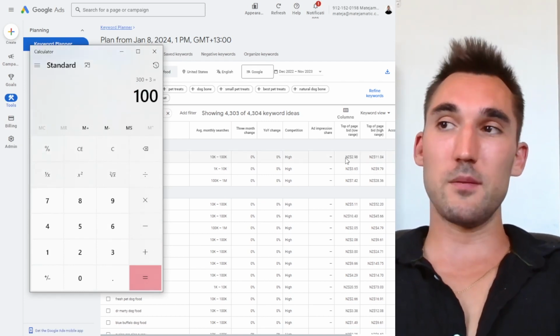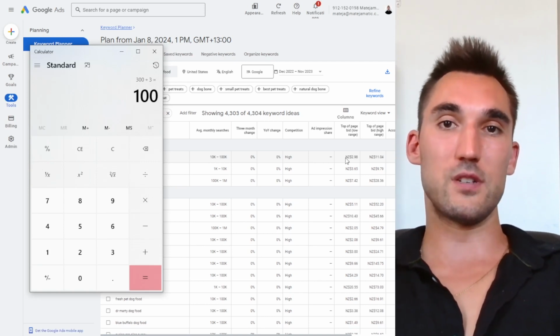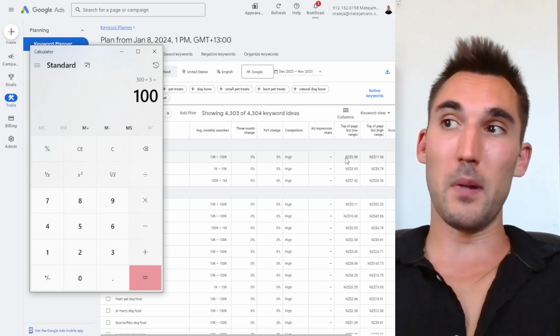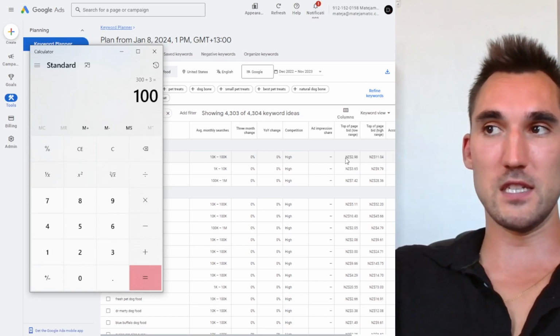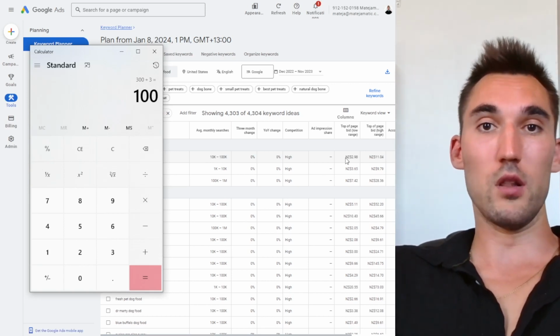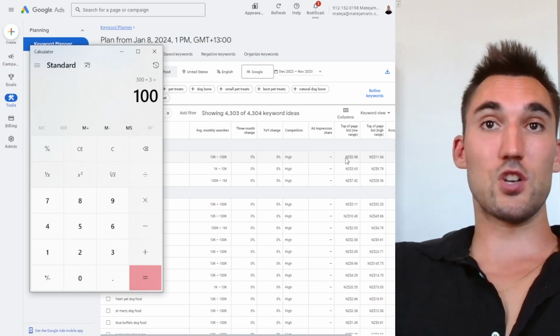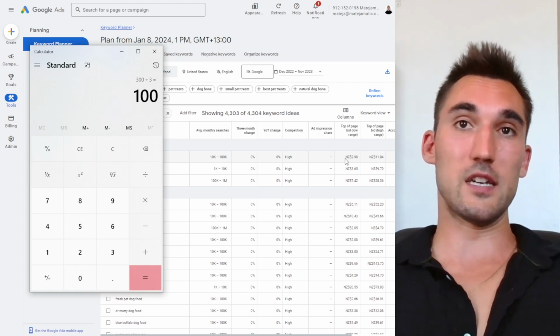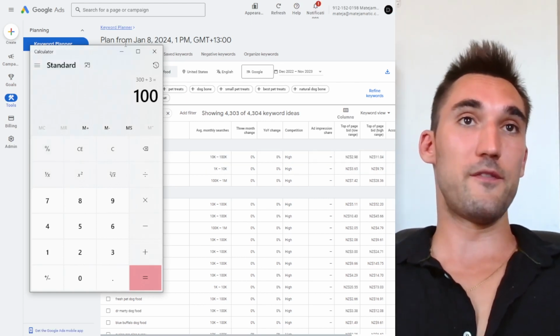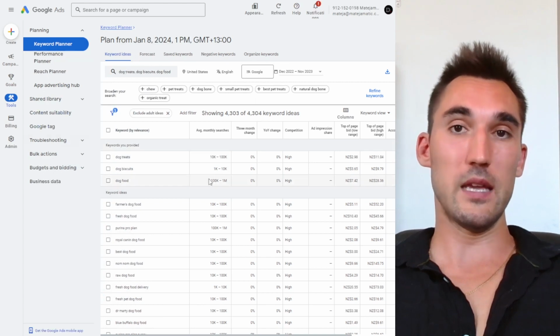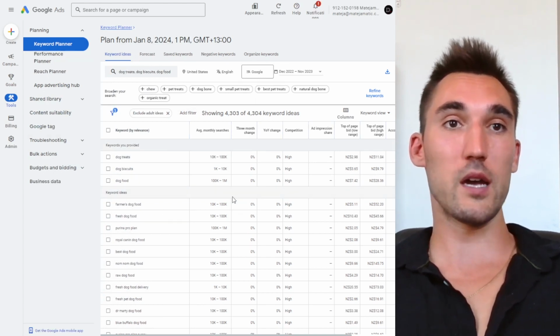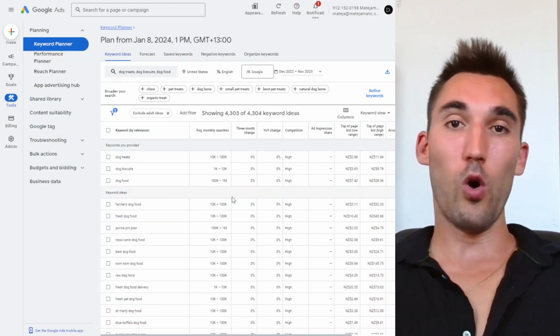Now, these estimates will vary wildly based on different niches. So some niches, it's going to be much, much cheaper. You might get clicks for 50 cents. And then in that case, it will cost you a lot less to get these sales. In some niches, it's going to be a lot more than this if the products are very expensive. So you need to look this up and figure out what the general estimate is for your particular niche and your products. And then from there, you can actually calculate what it's likely to cost.